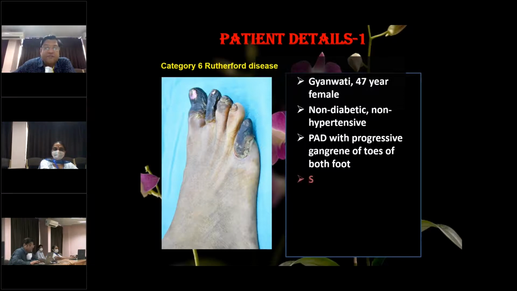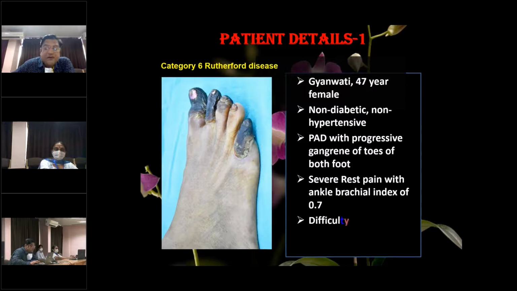She also had a severe rest pain. She was in real pain when she was in the ward, and she had an ankle brachial index of 0.7. She had difficulty in walking because of the pain and because of this tissue loss. On clinical examination of the peripheral pulses, the posterior tibial artery was feeble and the anterior tibial artery was not palpable at all.